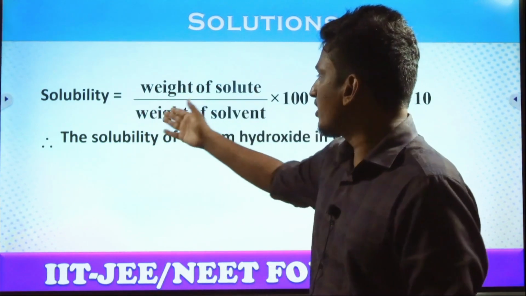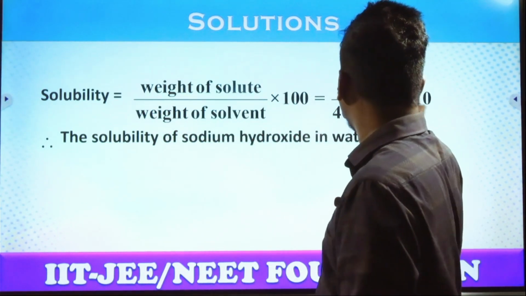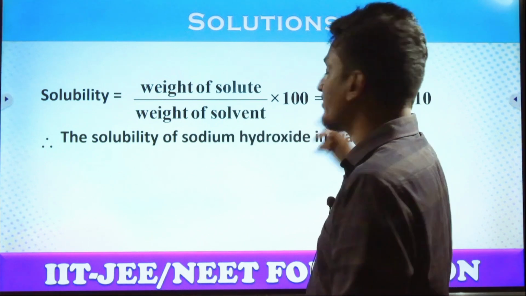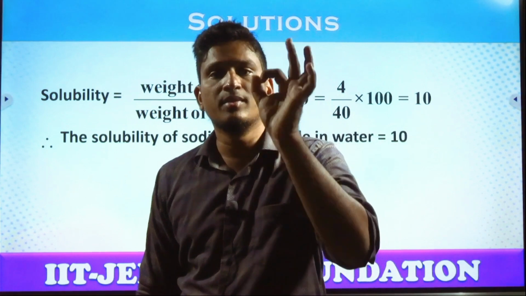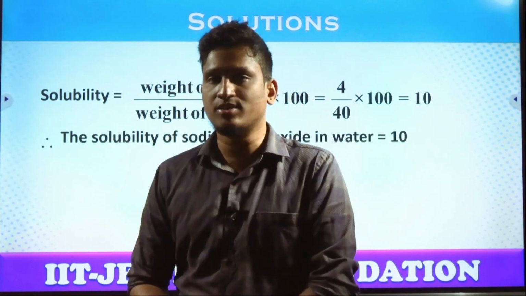Weight of the solute by weight of the solvent into 100. 4 by 40 into 100 is equal to how much? Zero, zero cancelled out, which is equal to 10. So what is the solubility of sodium hydroxide in water? 10. The solubility is 10. This is a very simple expression, solubility.